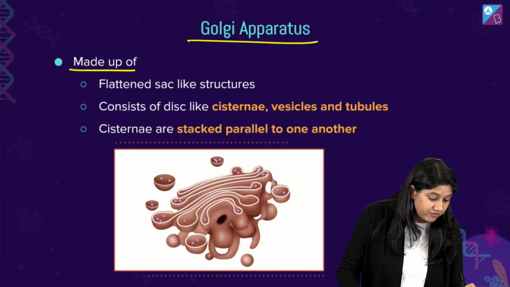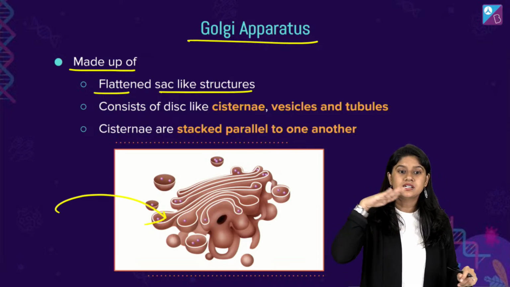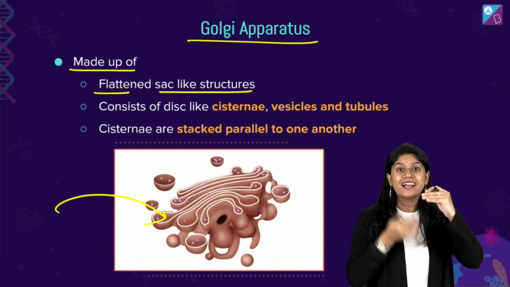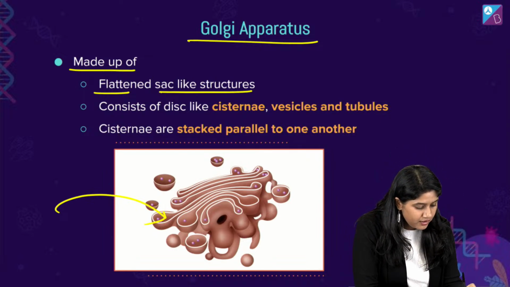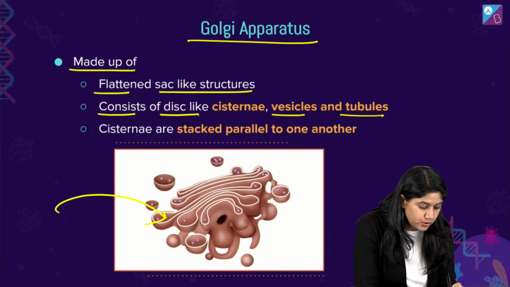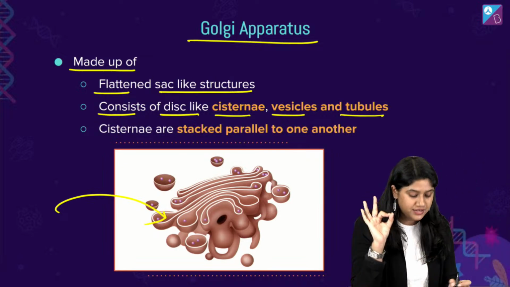Now, let's talk about the Golgi Apparatus. They are made up of flattened stack-like structures. We can see over here, right? Flat, stack-like structure again. Flat है, उनको stack कर दिया है एक दूसरे के ऊपर. Consist of disc-like cisternae, vesicles and tubules. Of course, यहाँ पे 3 modification है structure में. All of you, please do pay attention to this part.